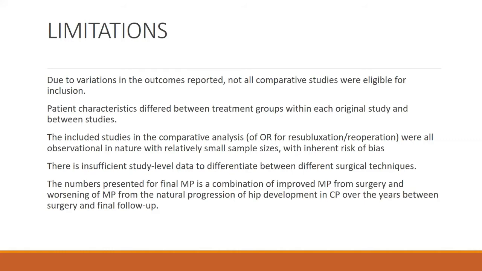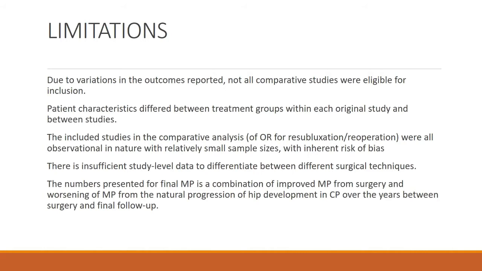And there was also insufficient data to differentiate between different surgical techniques. They couldn't find what in soft tissue procedures was done, whether only hamstring release was done, or rectus femoris, or anything such. And the numbers presented for final migration percentage are actually a combination of improvement and whatever remodeling takes place at the bony level over the years.